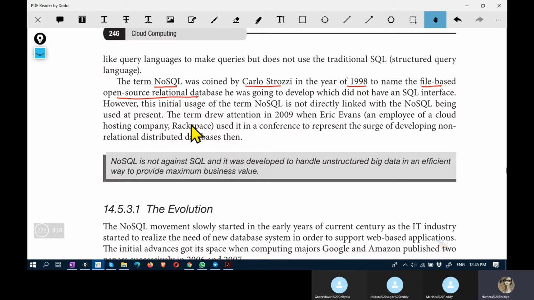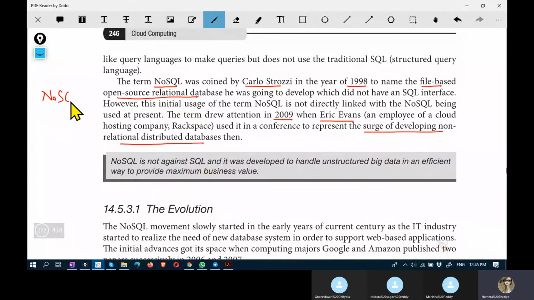And NoSQL was not directly linked with the cloud initially. Later, the term drew attention in 2009 when Eric Evans, employee of Rackspace, used it in a conference to represent the surge of developing non-relational distributed databases.